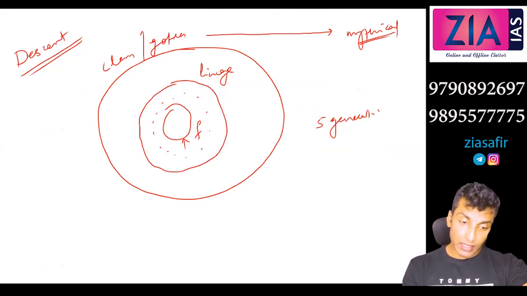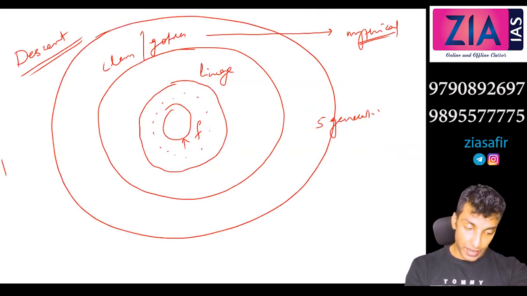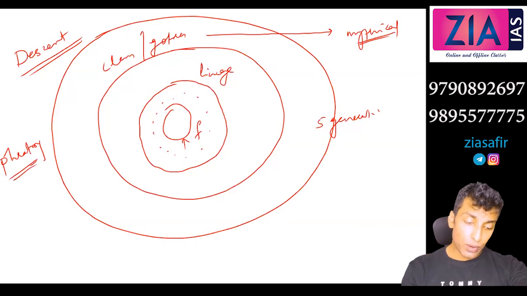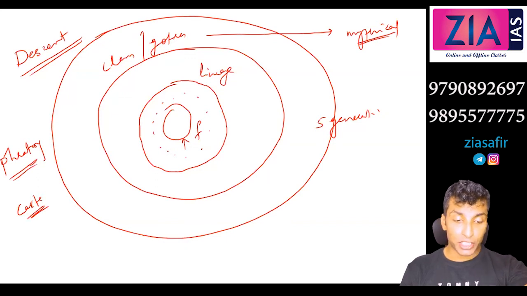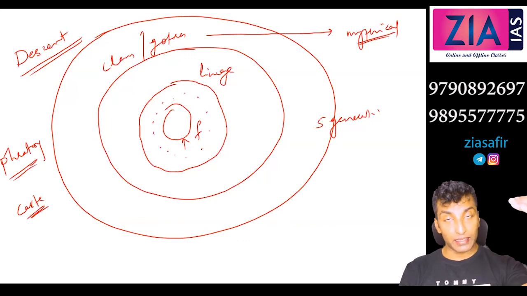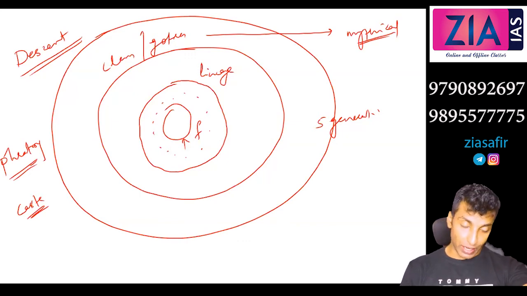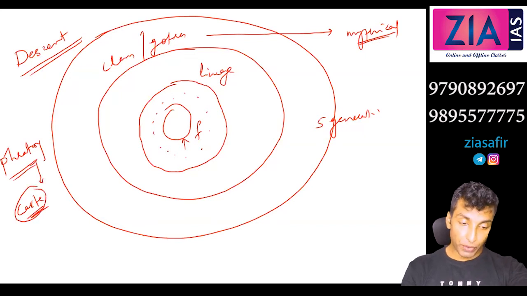Even if you go further, there is a higher level. This higher level is what is phratry. In some tribal setups you can see it, or phratry can also be understood as caste. So caste is nothing but expanded kinship system. It will go further, widen, and at the top you will find caste, or phratry is similar to caste. So I hope you understood.